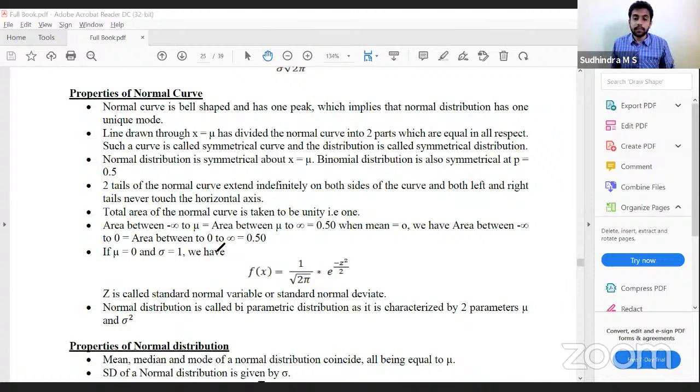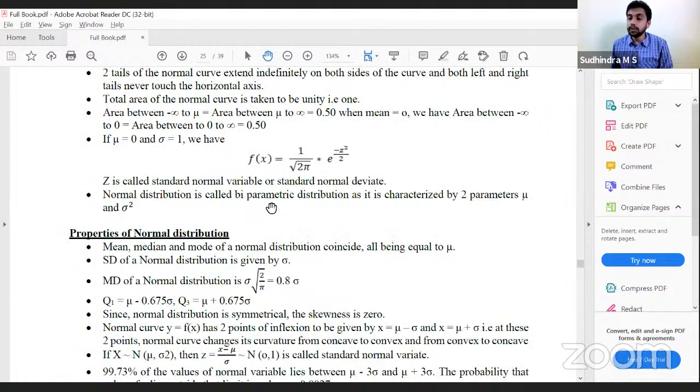Okay, next one. Properties of normal distribution. Mean, median, and mode are all equal at mu. Mean, median, mode of normal distribution coincide, all being equal to mu. Standard deviation is sigma. Mean deviation is sigma into root of 2 divided by pi, or if you remember, 0.8 sigma.